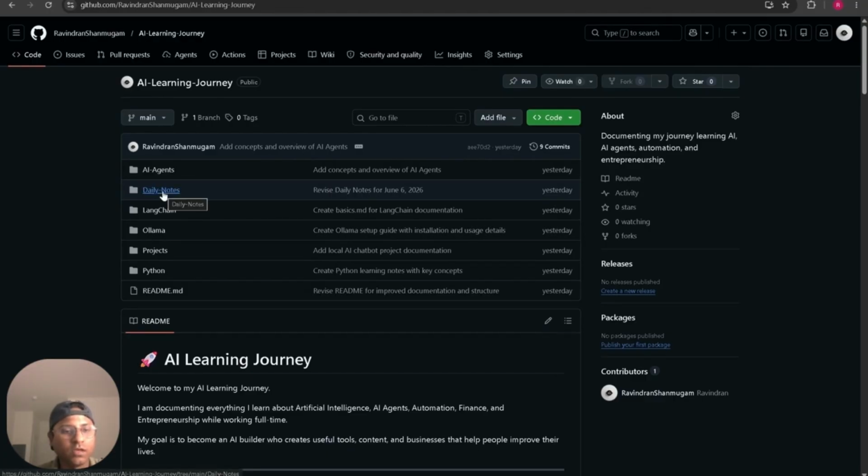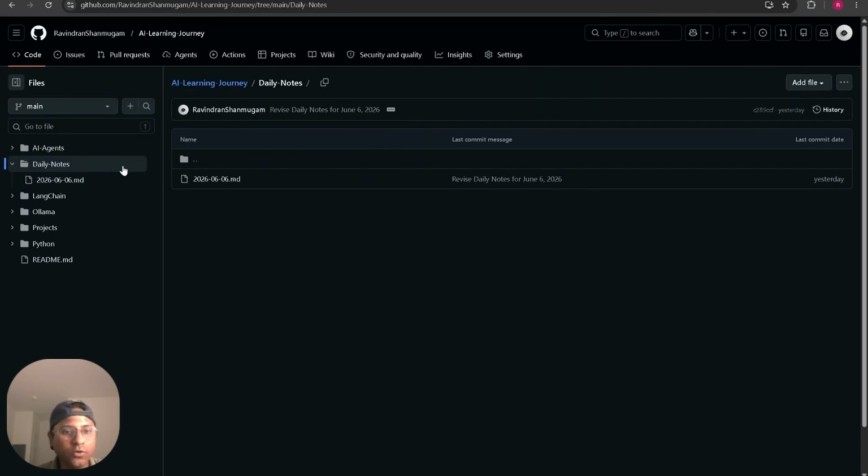Daily notes is whatever I learned today, I store that. If it's a mistake, I store that mistake. If it's a success, I'll show that success. Whatever I work on every day, every project and every skill that I work on, I store inside the daily notes. If you open the daily notes, it'll be like this.